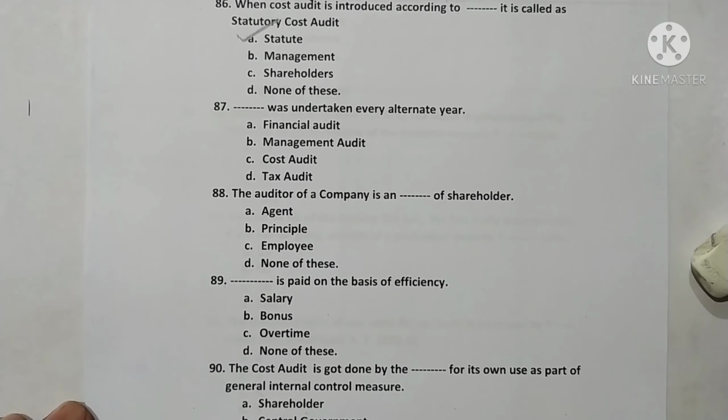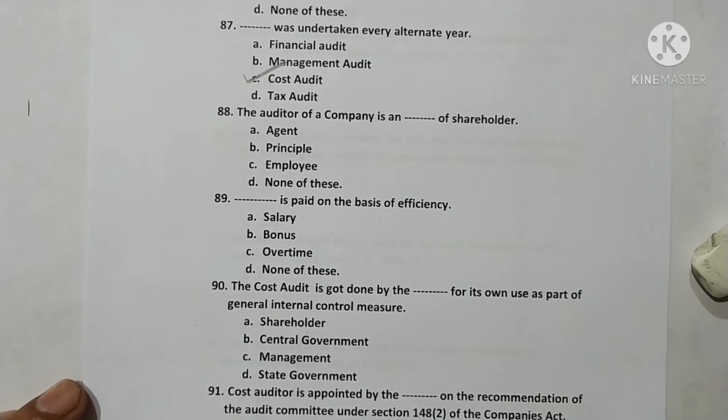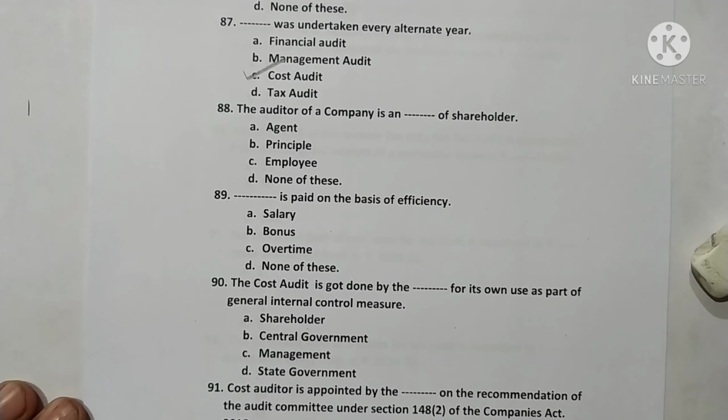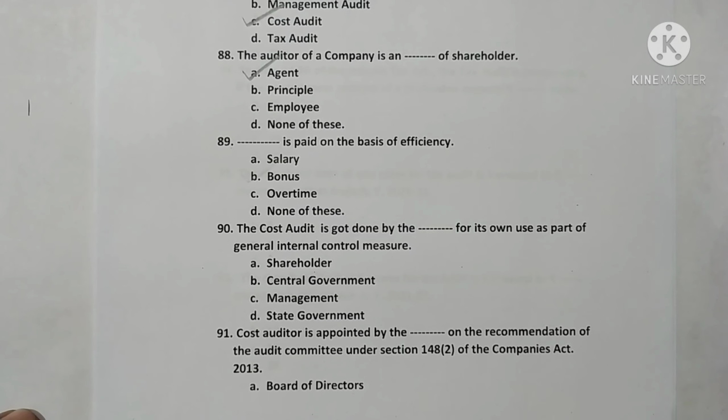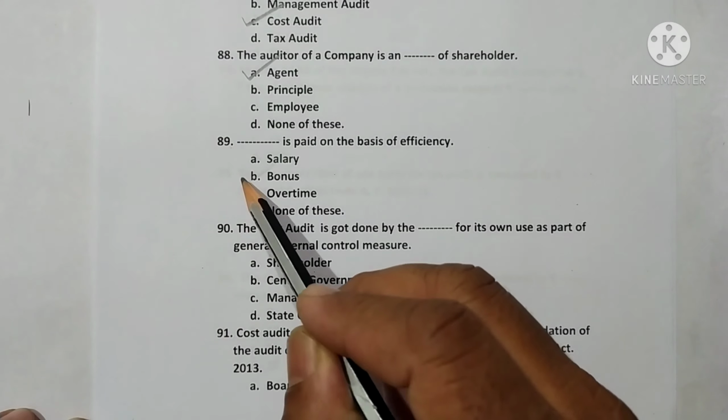Dash was undertaken every alternate year. A cost audit is undertaken every alternate year. Therefore option C is correct. The auditor of a company is an agent of shareholders. Here option A is correct. Question 89. Dash is paid on the basis of efficiency. Bonus is paid on the basis of efficiency. Option B is correct.